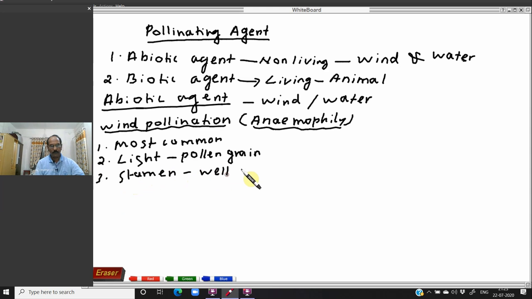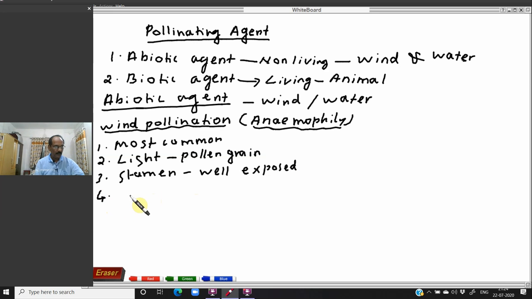Why is it well exposed? Because when the pollen grains mature, the anther will break and the pollen grains will be taken by the wind, and through the wind the pollen grains will move to the stigma of another flower. So the stamen is well exposed, in a higher position.